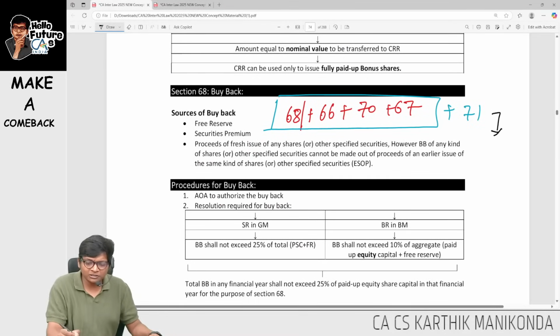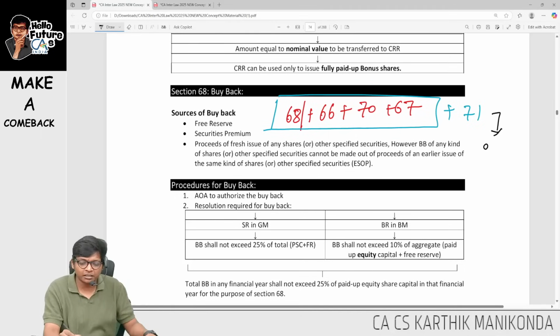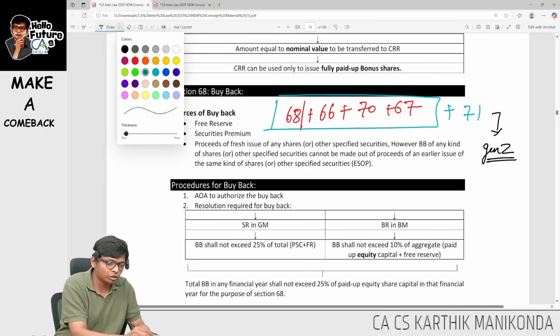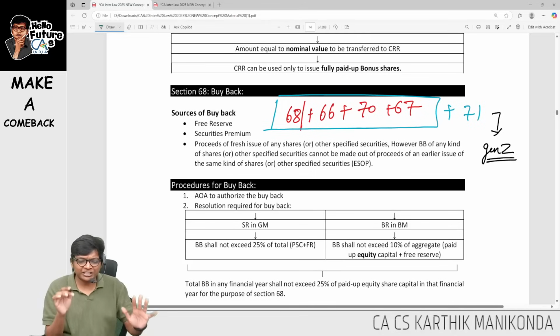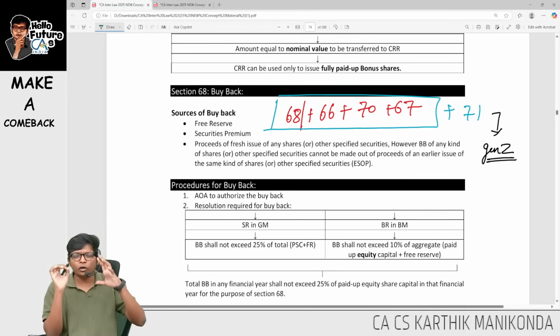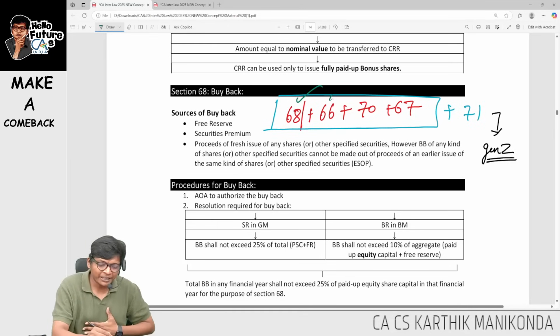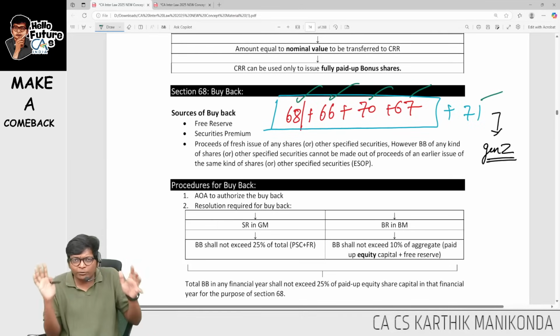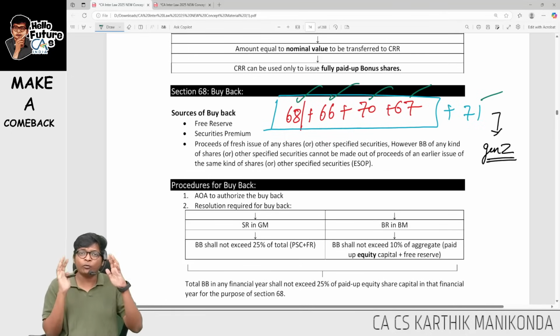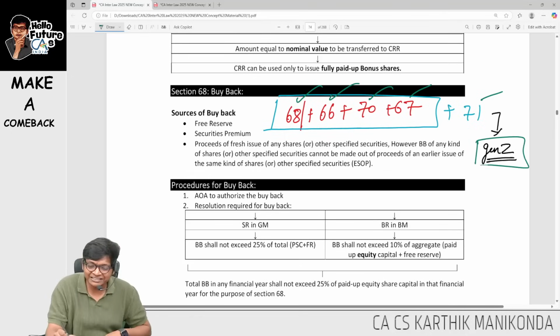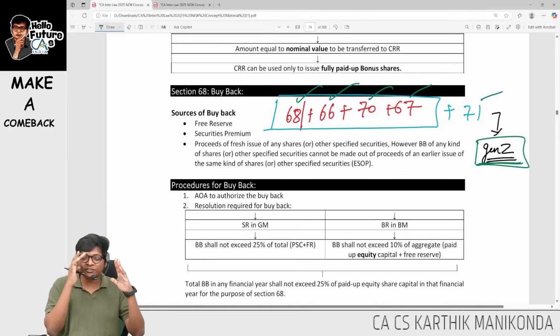These 5 concepts I have beautifully explained in our Gen Z marathon itself. In our Gen Z marathon, go to the timestamp for share capital. I would have explained this for almost 15 minutes: buyback, reduction, 70, 67 and 71. Because it's a long procedure, I am not discussing it over here. I want to keep this short. Go to the Gen Z marathon, which is anyway there in the description. Watch that, guys. Timestamp is there. Ensure you get done with these concepts also.